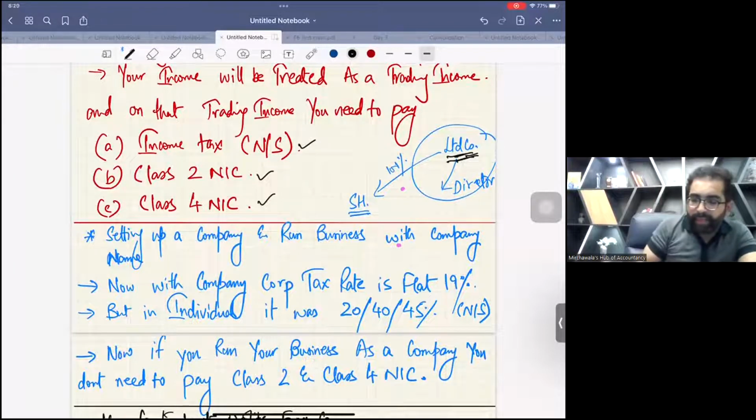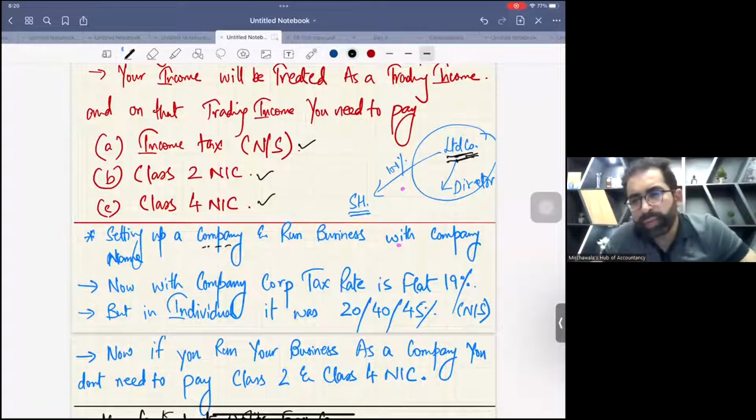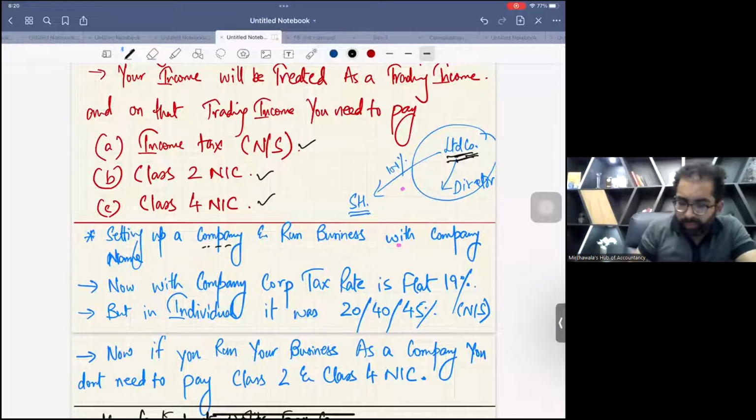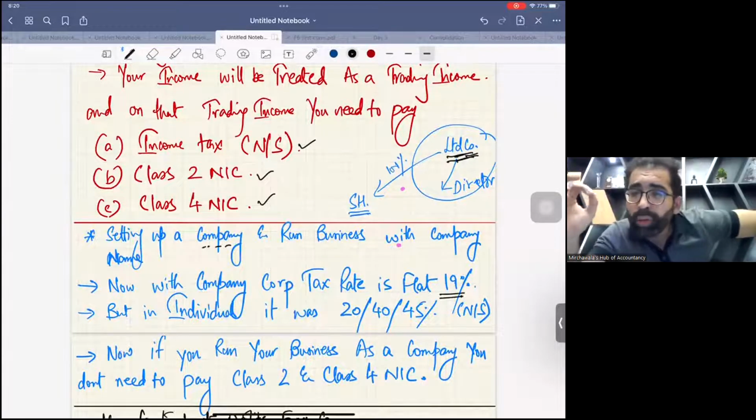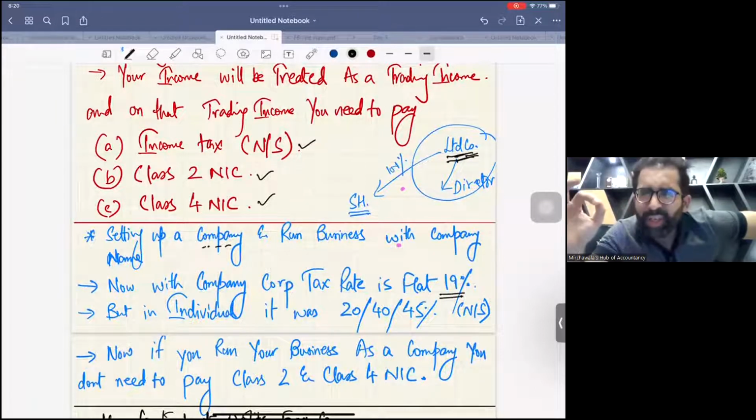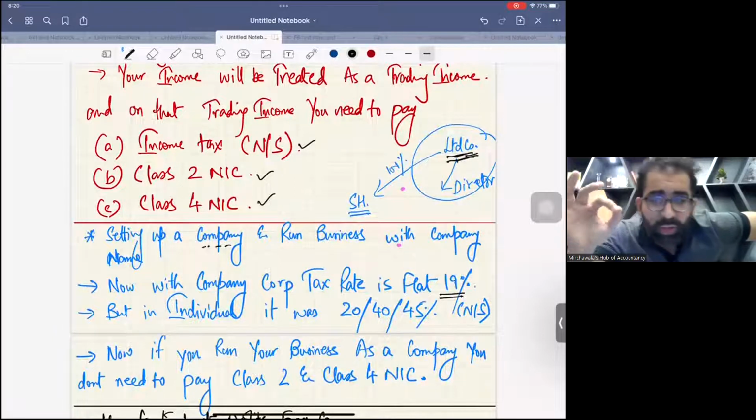Remember, setting up a company and running the business in the company's name. So now this is the company's income. With a company, the corporation tax rate is 19%. Now compare it. Previously, you were doing business in your own name.